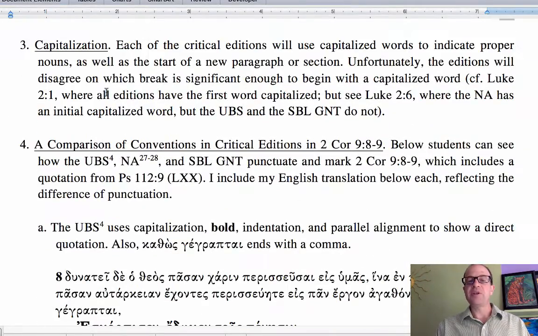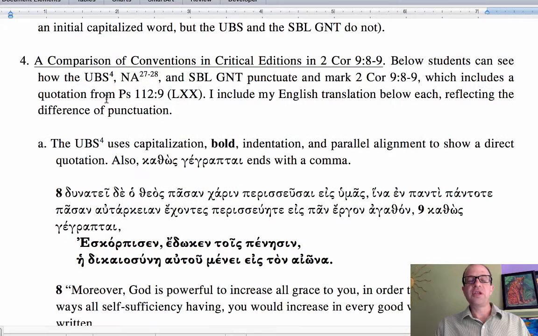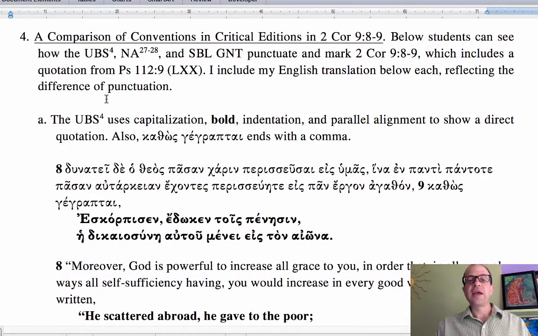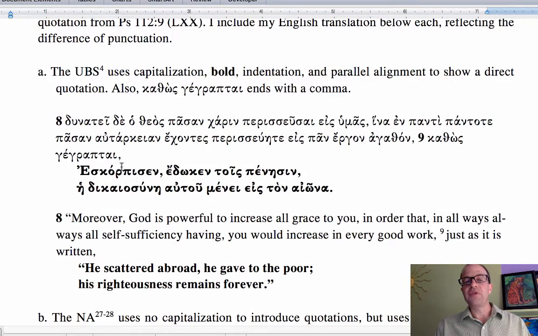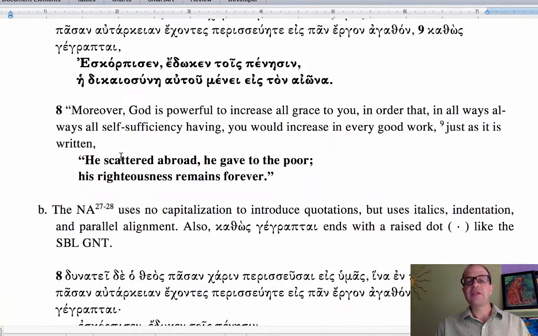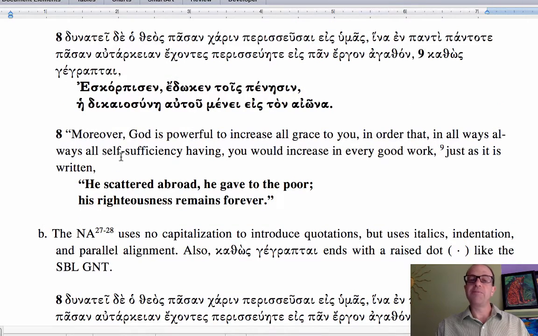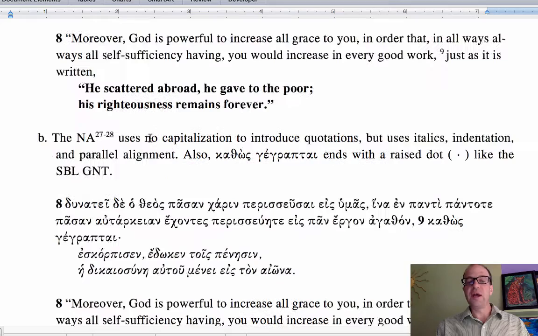We've talked about capitalization, the difference between the Nestle-Aland and the SBL or the UBS. If you want to see the differences in conventions, I have 2 Corinthians 9:8-9, and it's worth studying how differently these Greek testaments provide punctuation and boldness, or italics.